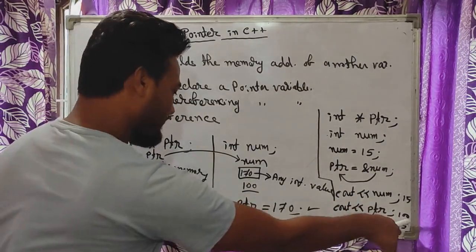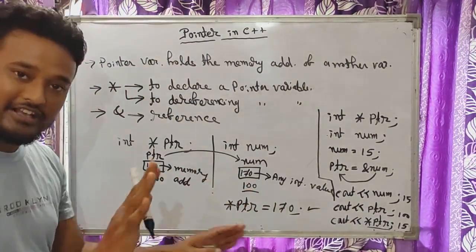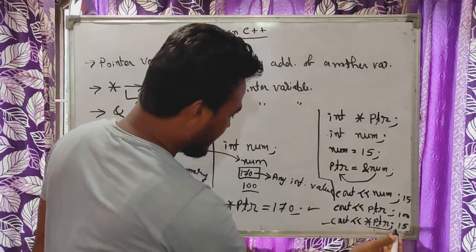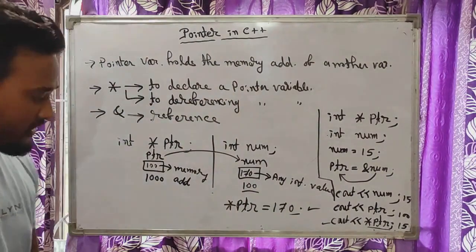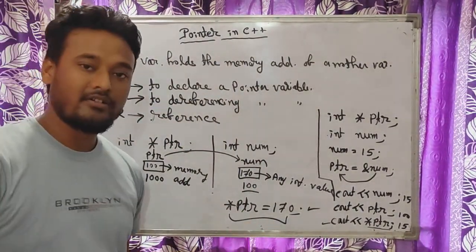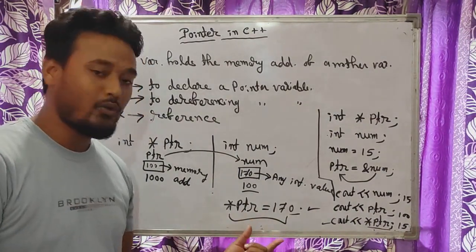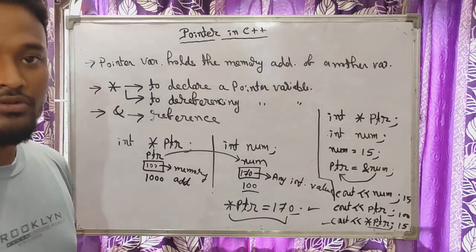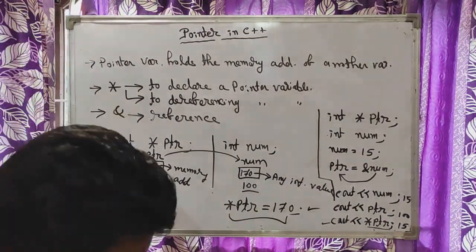Okay. Now after executing this, again when you run this, here you will get 170, here you will get 100 only, because memory address is ultimately same. We are changing the main content. Okay. And when you execute this time you will get 170. So this is the statement. This is how we can change the value. Or you can say this is how we can dereference the variable. So I hope this is clear to you all.